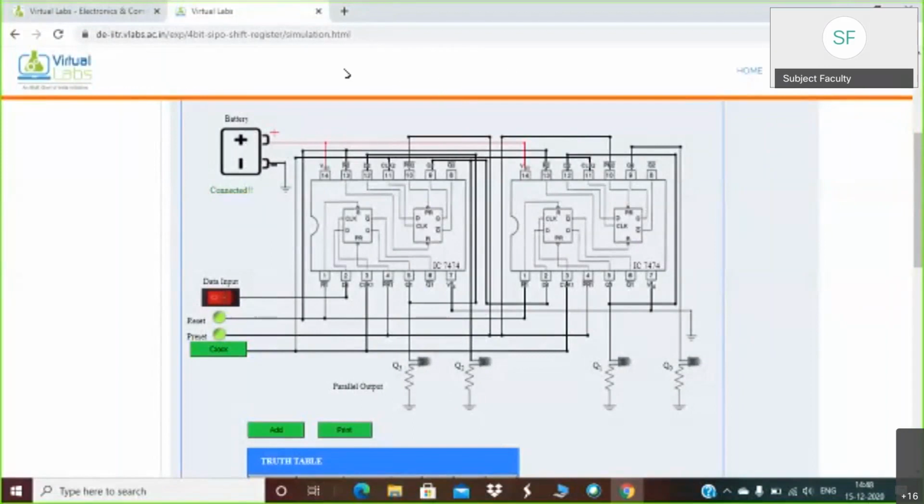A message will be displayed that the power battery is not connected to your circuit. Currently, the data input is taken as 0. On 0, we'll send the data sequence 0 1 0 1. So this data is transmitted through this line serially.